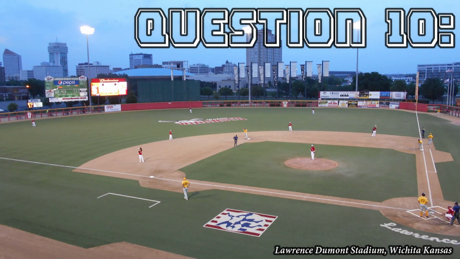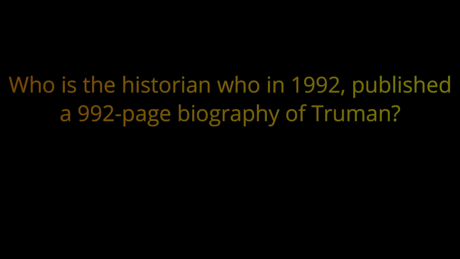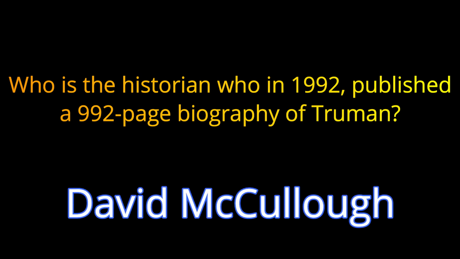Question 10. Who is the historian who, in 1992, published a 992-page biography of Truman? The answer is David McCullough.